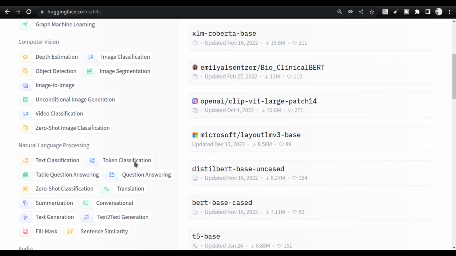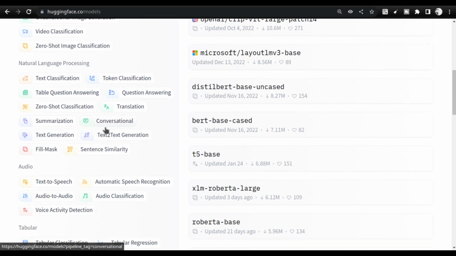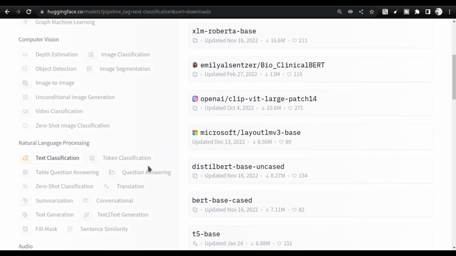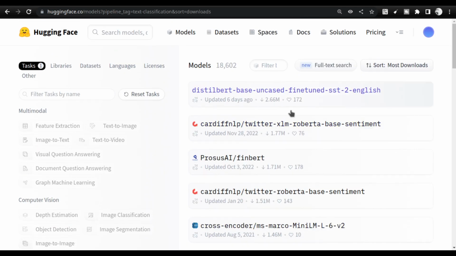There are varieties of tasks that you can do. We are going to concentrate on language models and natural language processing. And you see here there are already lots of options. So text generation, text-to-text generation, classification, and many different things. If, for example, you click on text classification, it will show you the various models that are available in text classification. So it is already sorted out for you here.